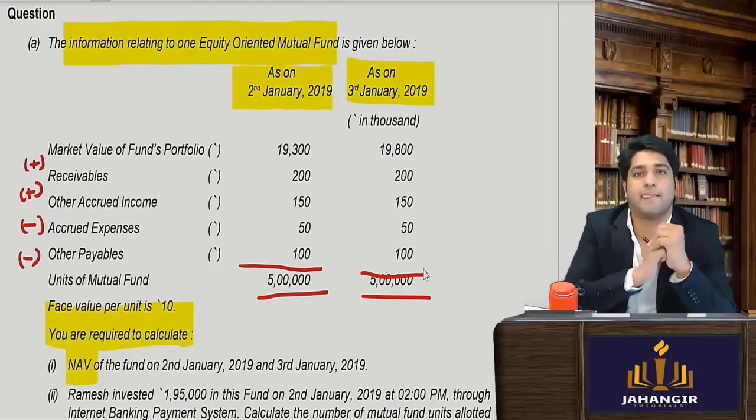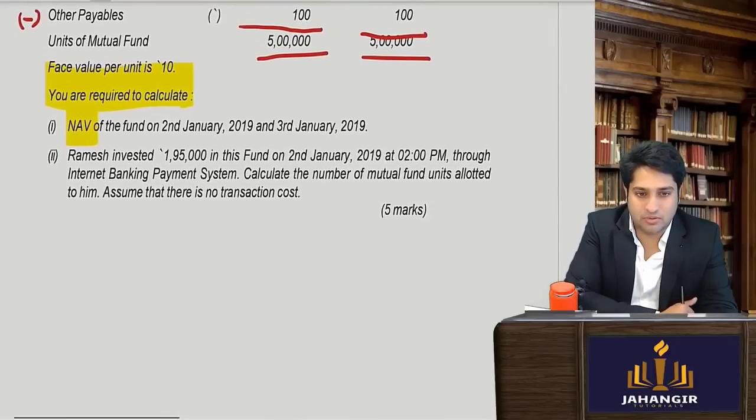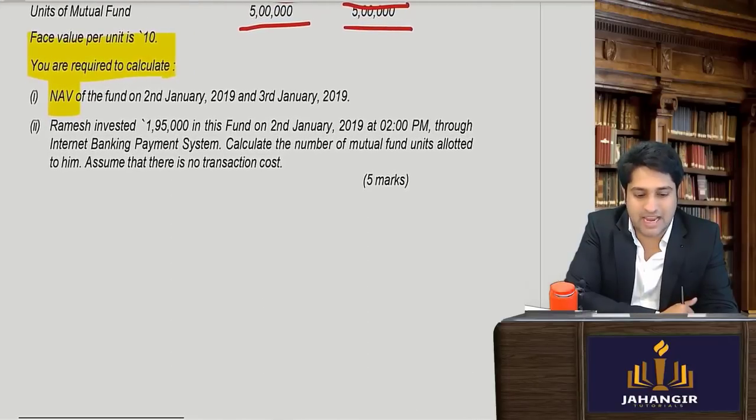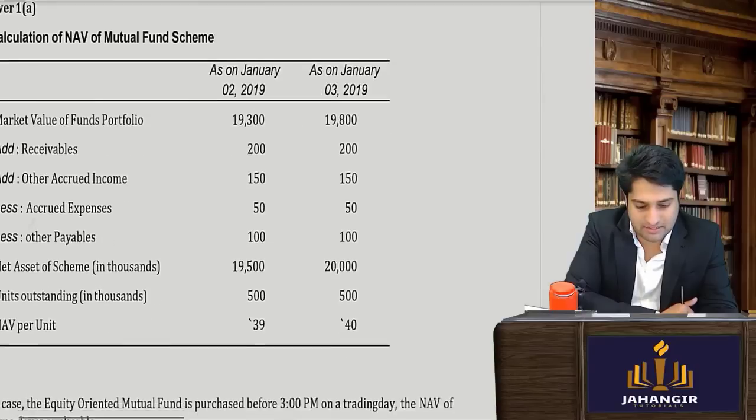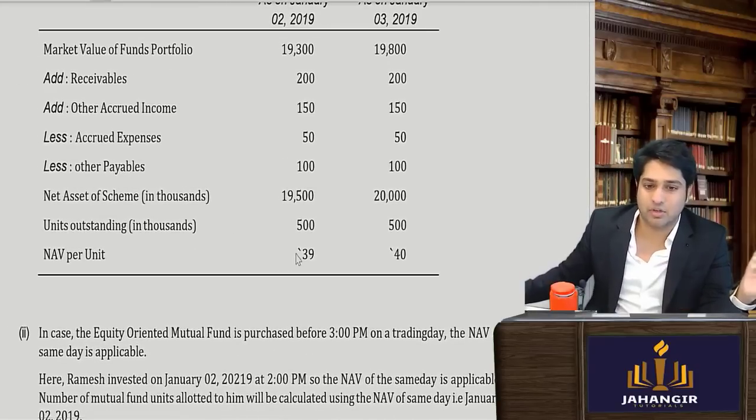Yes or no? Very, very simple. Now they are further asking you, okay, let's see. This NAV part I believe is very, very simple and nothing complicated in it. You can find the NAV per unit.